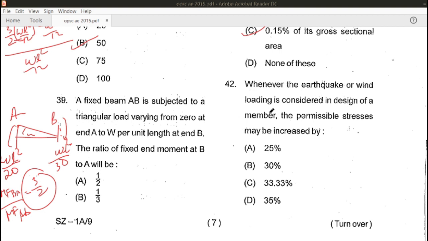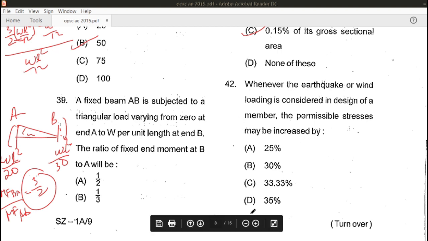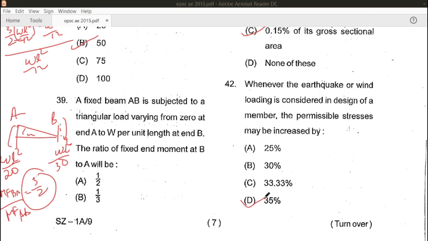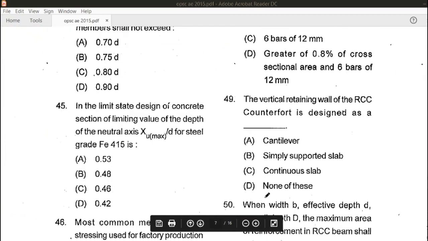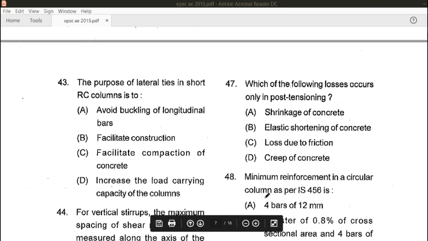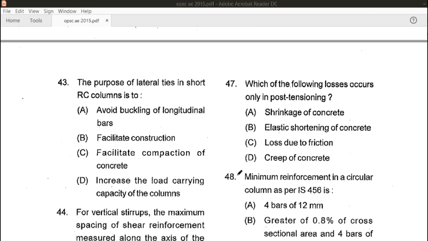Whenever earthquake or wind load is taken into account, the permissible stresses may be increased by about 35%. That is, D is the correct answer for this question. So guys, this is the 42nd question. I have already told that we will take only 45 questions, and after that the remaining questions we will cover in part two.